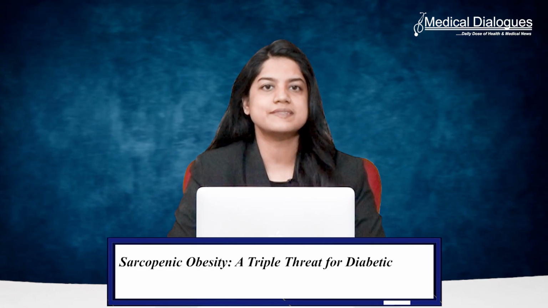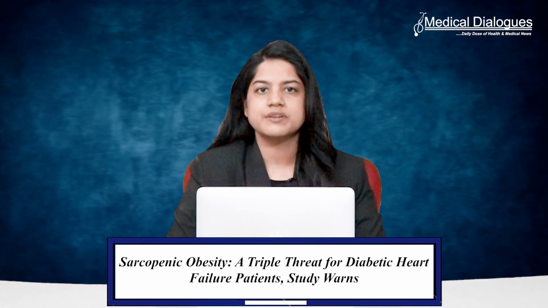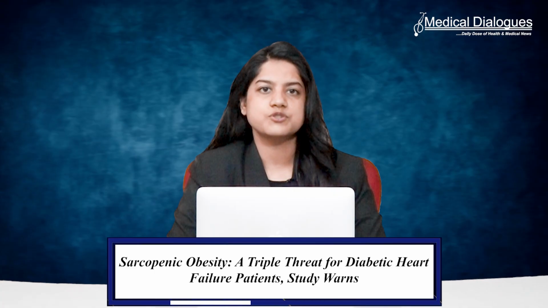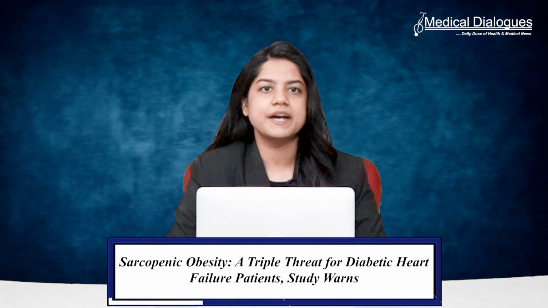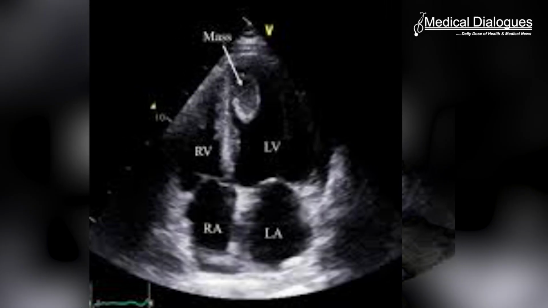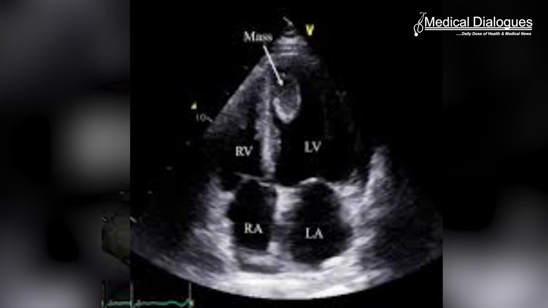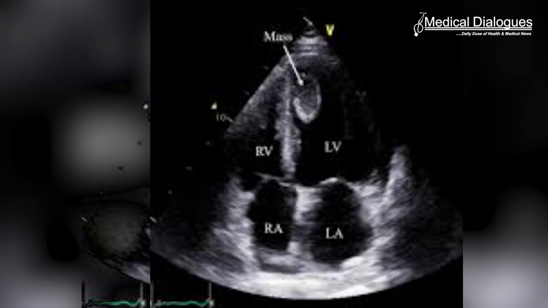The investigation revealed that the patients with sarcopenic obesity had higher levels of amino-terminal pro-B type natriuretic peptides and were more likely to have hyperproteinemia compared to those with obesity but no sarcopenia. Among patients with obesity, those with sarcopenia showed greater left ventricular enlargement, more severe left ventricular dysfunction, and increased left ventricular mass.